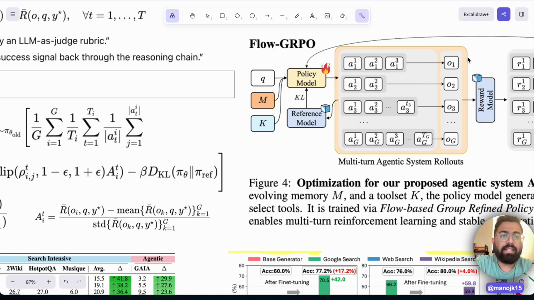So you're understanding how much better output 1 is than all the other outputs. If output 1 is the 100% best answer, it gets a much higher advantage than the other outputs. If output 2 is 60% good, it gets a lot lower than output 1, but higher than output 3 and output G. That is what is called advantage.